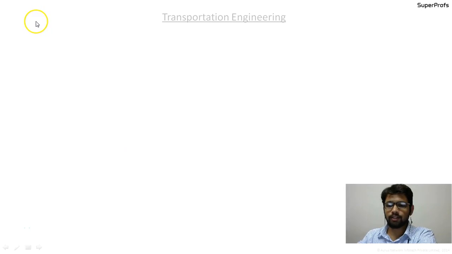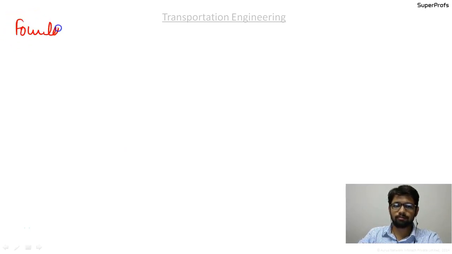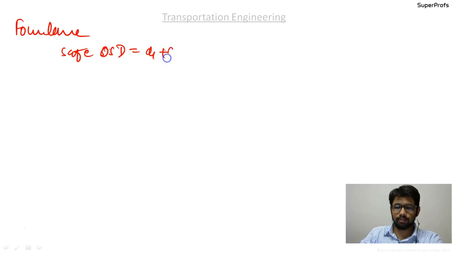And the next was the case of the four lane road. The four lane road, and safe OSD is equal to again D1 plus D3.